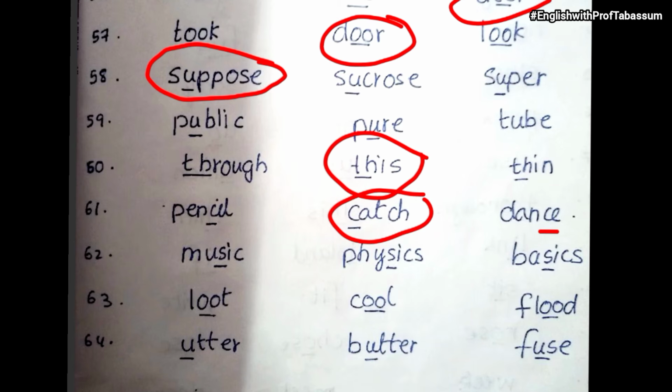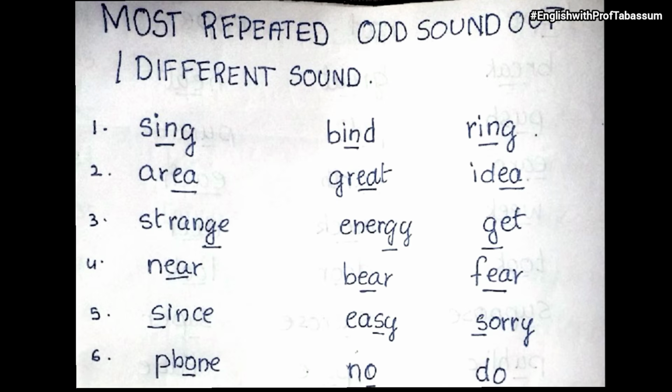Then music, physics, basics. Which is different? Basic. Okay, basic is different. Then loot, cool, flood. So loot, oo sound. Cool also oo sound, but flood, different sound. Utter, butter, fuse. So it is fuse. Okay. So as I said, by the end of the video we are also going to discuss the most repeated questions from the model paper from different sounds. So here are the ones.